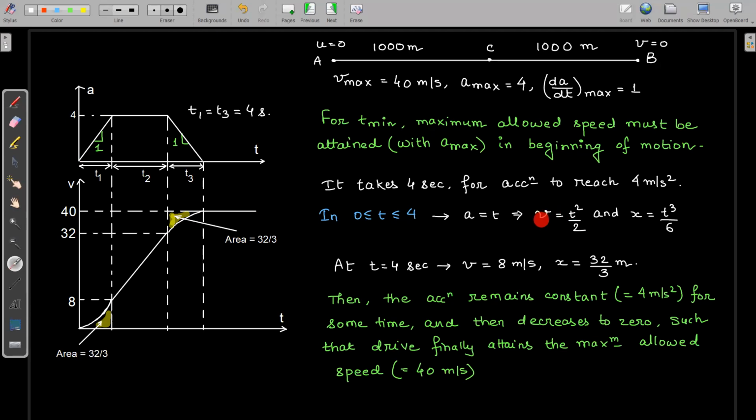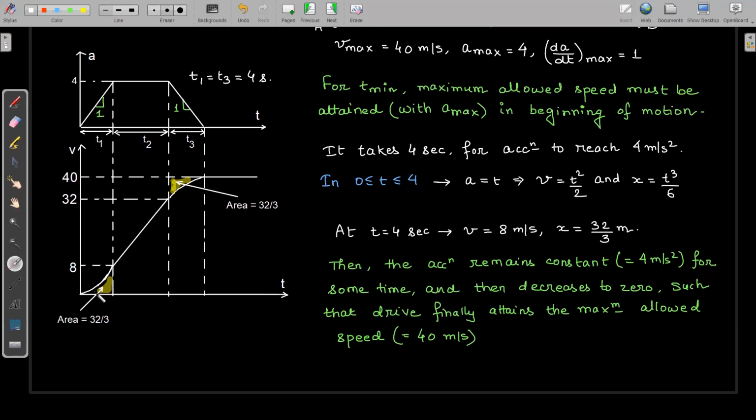Again, if you write v equal to dx by dt and integrate, you will get x equal to t cube by 6. So at the end of this 4 seconds, what is the velocity? We get the velocity as 8 and the displacement of the drive as 32 by 3 meters. You can look at this velocity-time graph. In this 4-second interval, the velocity has increased by 8 meter per second, and the displacement, which is the area, this shaded area, will be 32 by 3, right?